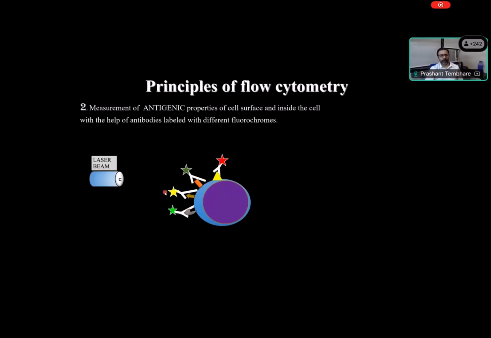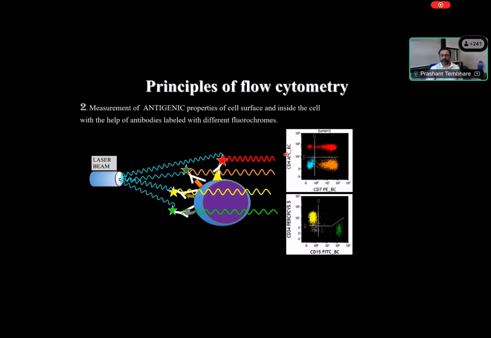And such a cell may come in front of the laser light, hit this proton and give different fluorescence light, and this fluorescence light is detected by the flow cytometer and analyzed by different software, where we know that this fluorescence light is attached to a certain antibody, for example CD4. This fluorescence light is attached to the other antibody, for example CD7. And this is how we know that CD4 is present on the cell, CD7 is present, CD34 is present, or CD50 is present. Different markers.